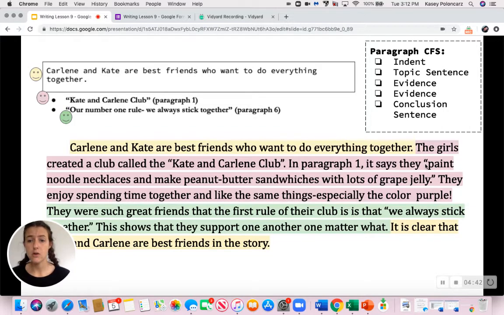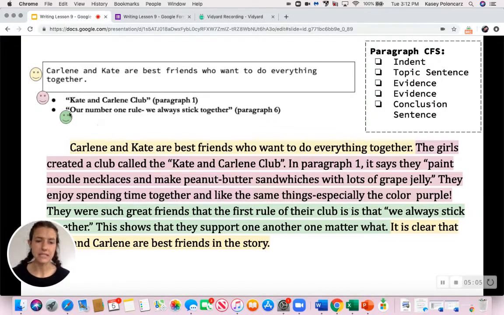In paragraph 1, it says they paint noodle necklaces and make peanut butter sandwiches with lots of grape jelly. They enjoy spending time together and like the same things, especially the color purple. So I just took what was in this text and I explained it a little bit. I said that they enjoy spending time together and they like the same things.